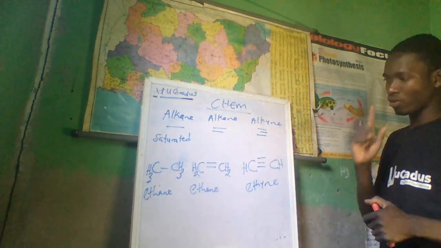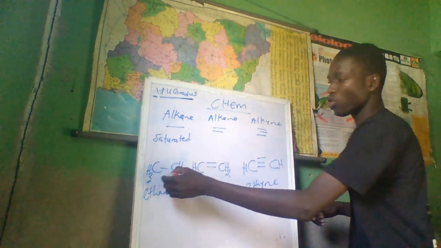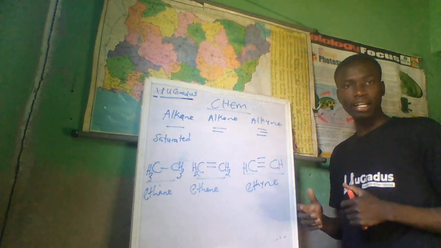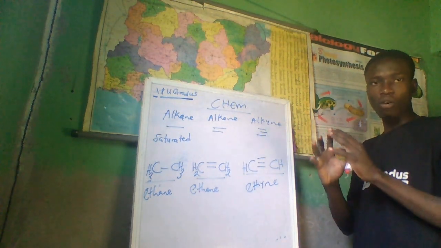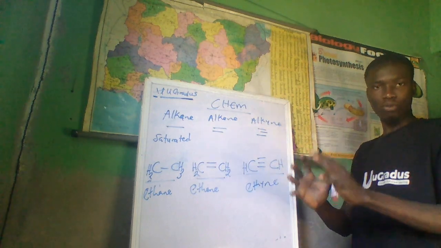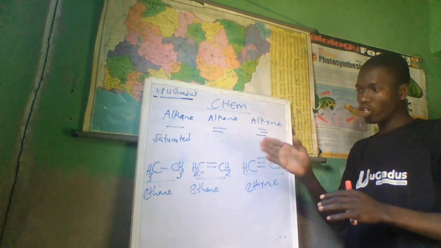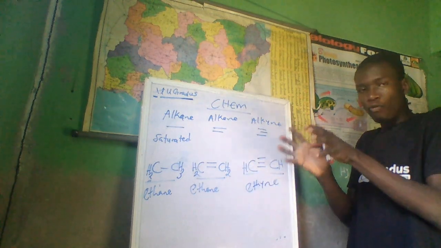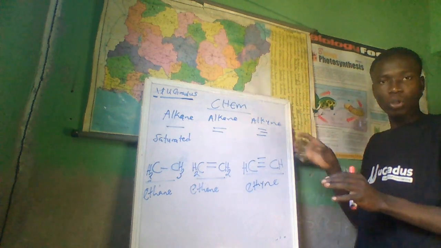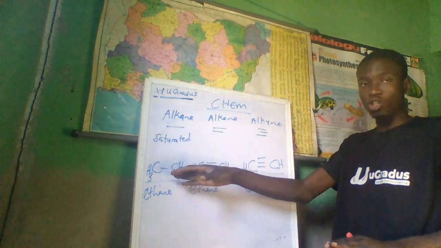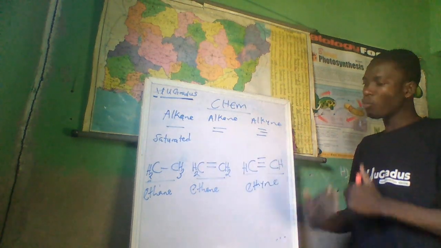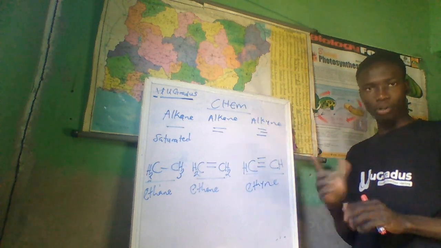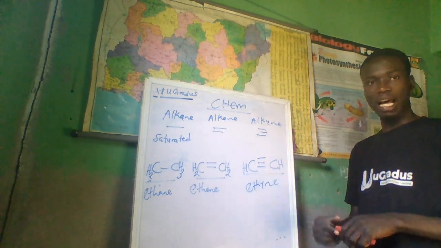But one thing we have discovered is that this formula that you see is called a condensed formula. A condensed formula is a formula that shows how you share your protons around a centralized atom. The proton here is hydrogen. Each carbon shares the hydrogen. So the formula that shows how you have shared your protons around the carbon is called a condensed formula. But we have another type of formula in which you show all the structure. You will show all the bonds, the bond orientation, and that's the structural formula.